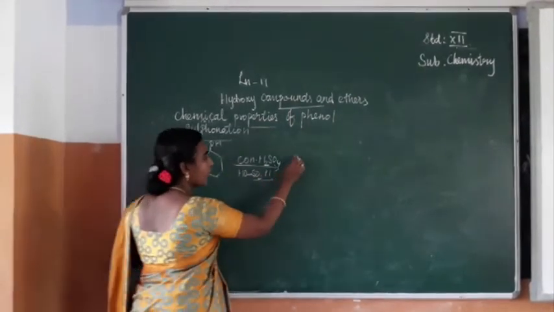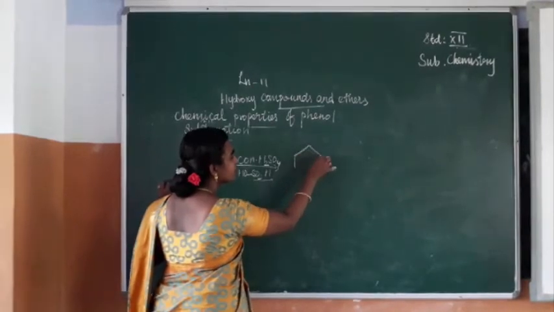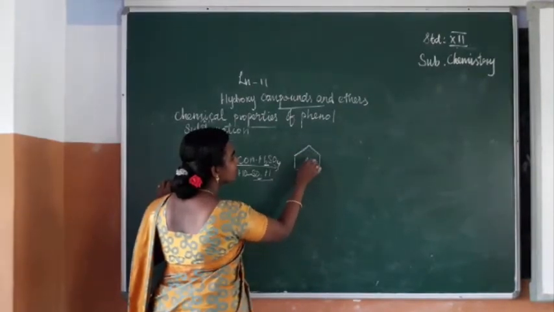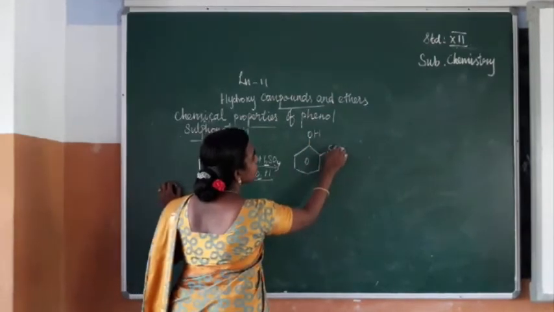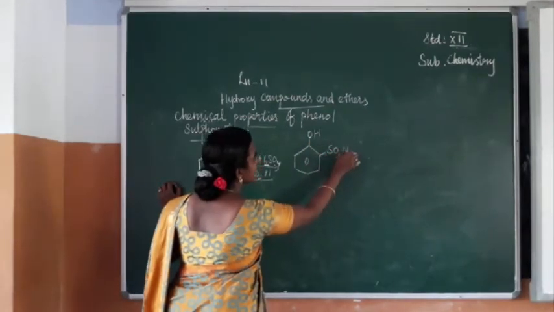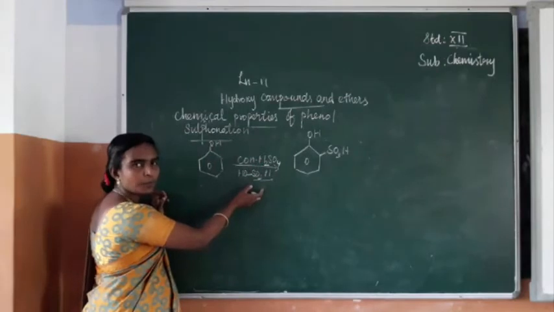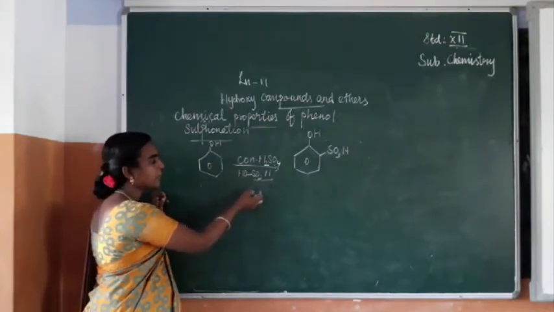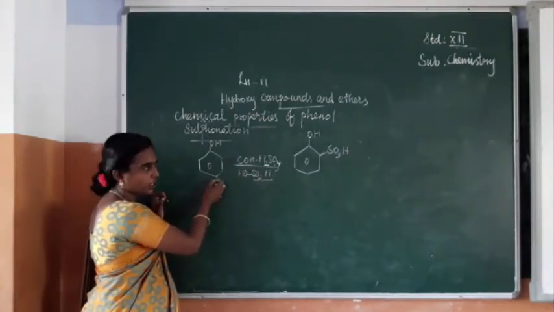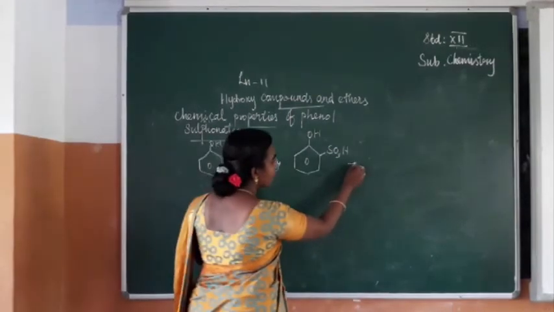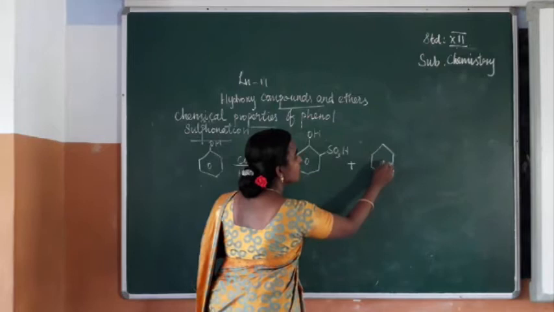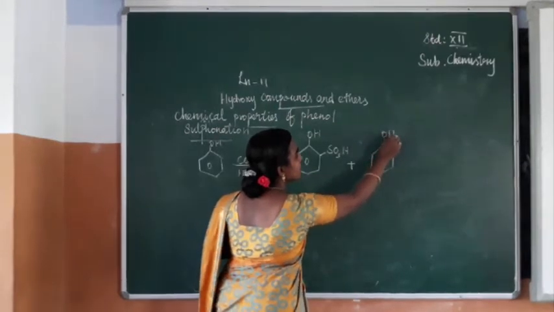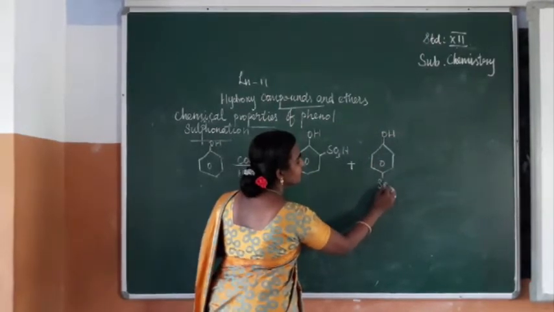You can get the compound with OH and SO3H. The same group can be placed in the para position also, so you can get one more compound, with OH and SO3H.